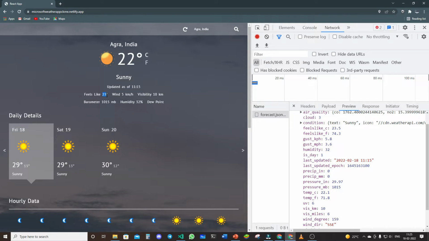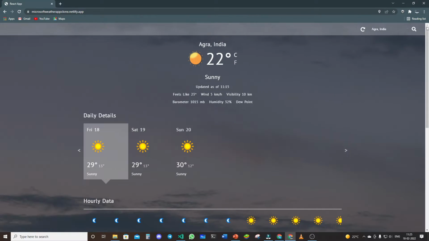You can see 23.5, that is 23 degrees, and feels like Fahrenheit temperature. If I just click on this, you can see Fahrenheit is there now. So all these things can be done with JavaScript. You can see how powerful JavaScript is. I didn't refresh the page, but it worked without refreshing even. So that is the power of JavaScript, and you can easily do these things with the